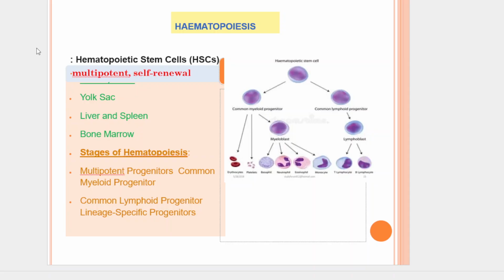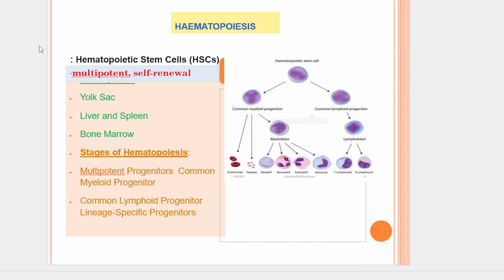All blood cells originate from a small population of hematopoietic stem cells. Hematopoietic stem cells are multipotent, that means they have the ability to differentiate into all various types of blood cells. They also have the capacity for self-renewal, ensuring a continuous supply of stem cells throughout an individual's life.